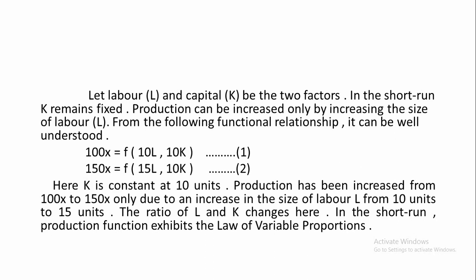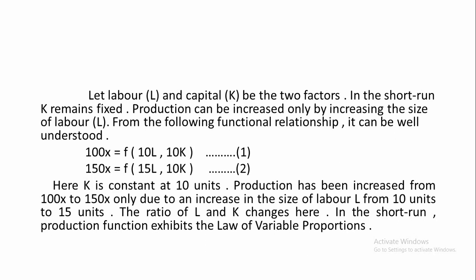See here, it is written below. Here K is constant at 10 units. Production has been increased from 100x to 150x only due to an increase in the size of labor L from 10 units to 15 units. The ratio of L and K changes here.